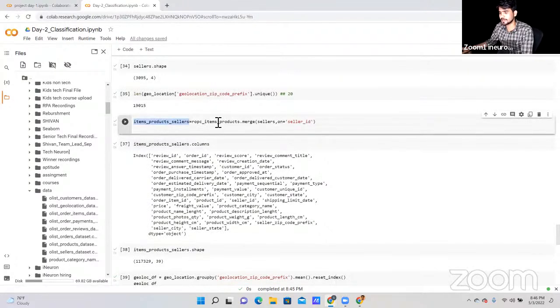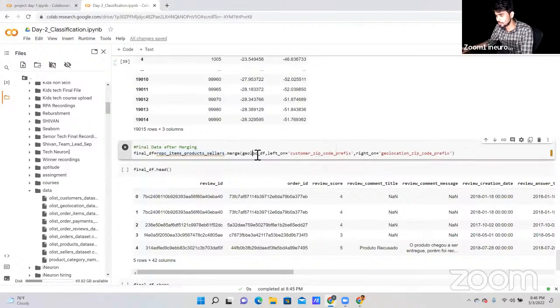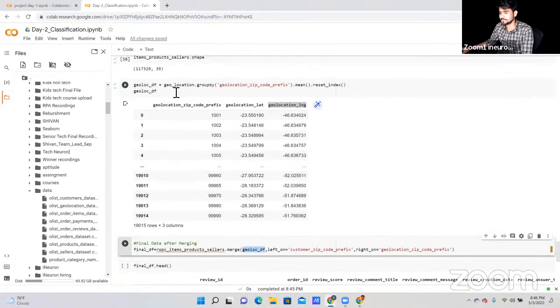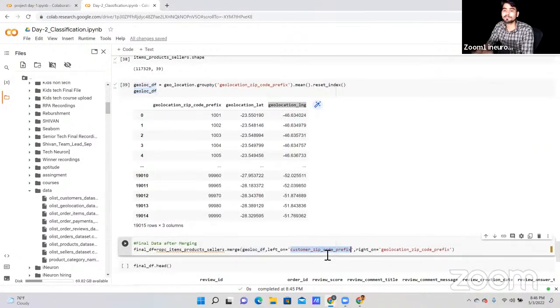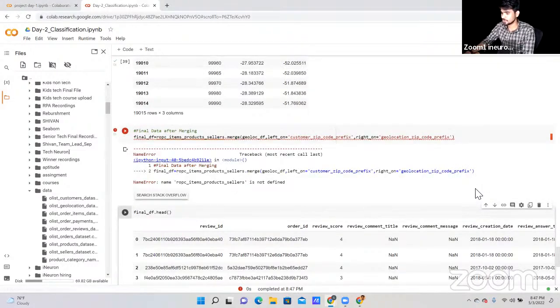Yes, product seller, item product seller. This is the data that we have. And I'm going to merge with which data? This geolocation data, on the basis of customer pin code, customer zip code. In the right side, I want to add this geolocation data. So let me rerun this cell, and then I will show you.